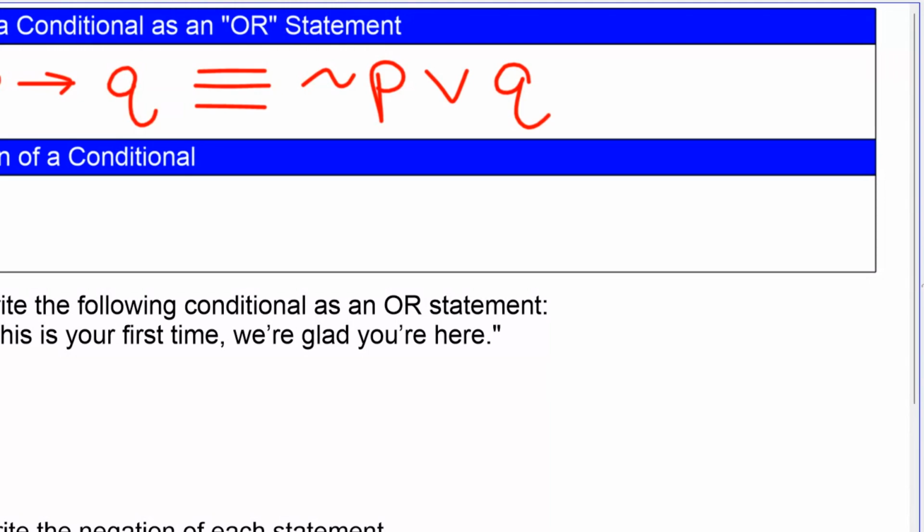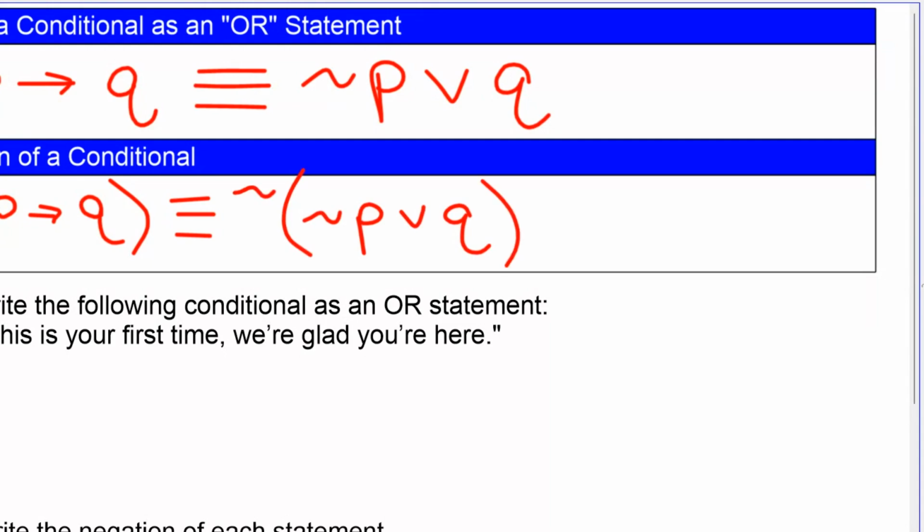So then if I wanted to negate a conditional, we want the negation of the conditional. Well, let's just look at the same statement. You'd have the negation of this.